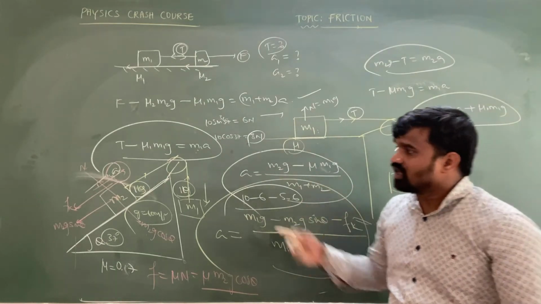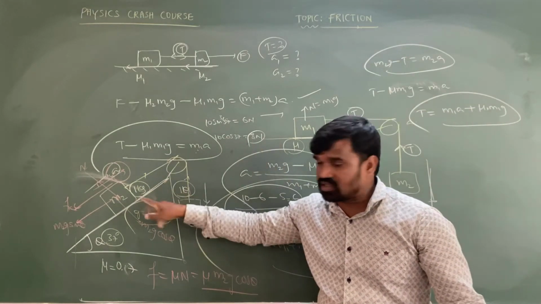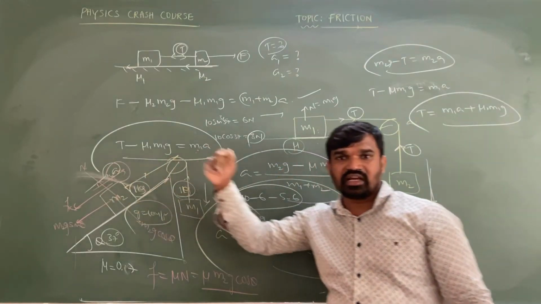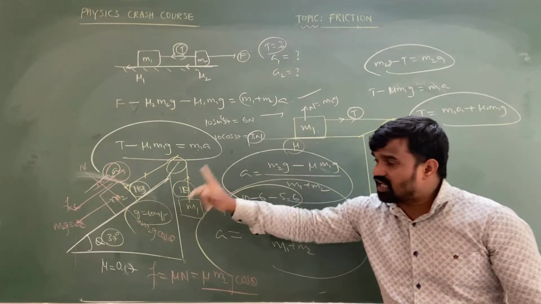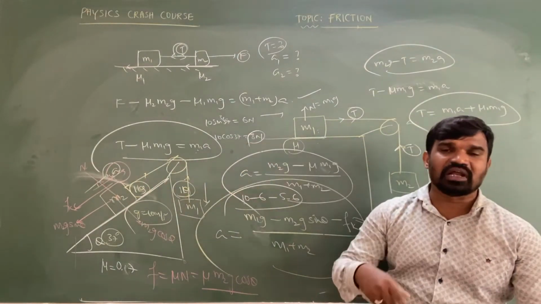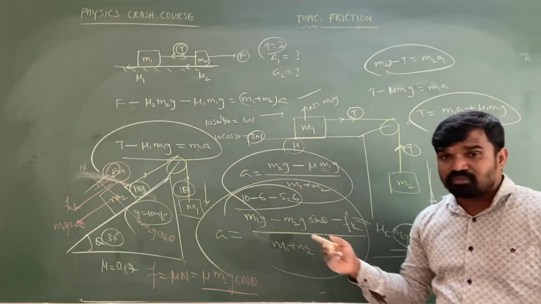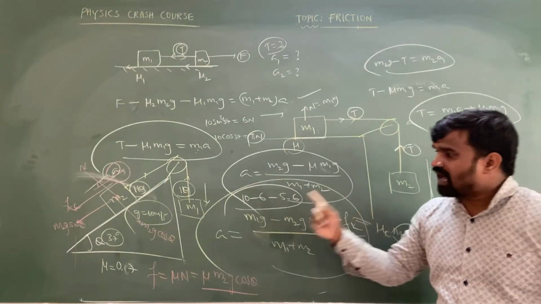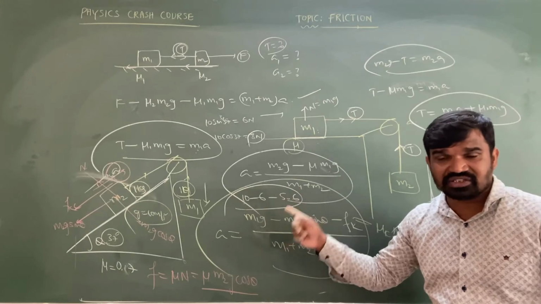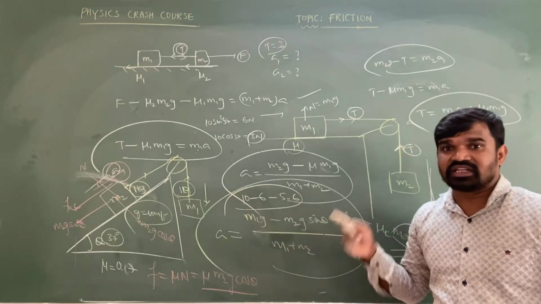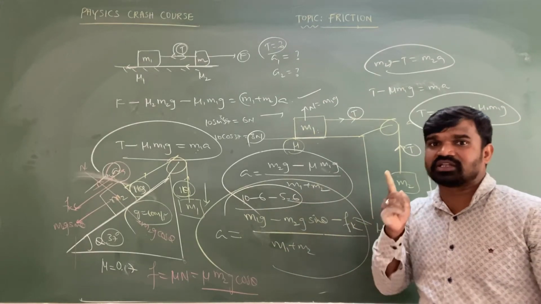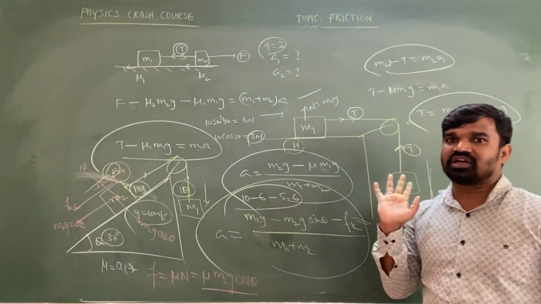Why? Because if the acceleration direction is changing, the friction direction also needs to be changed. If the friction direction is changing, again you will get a negative value only. That means in the presence of friction, if the acceleration of the connected bodies is going to become negative, then the system is supposed to be at rest only. This is the point you are supposed to remember.